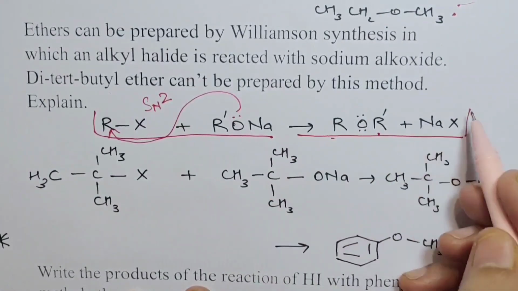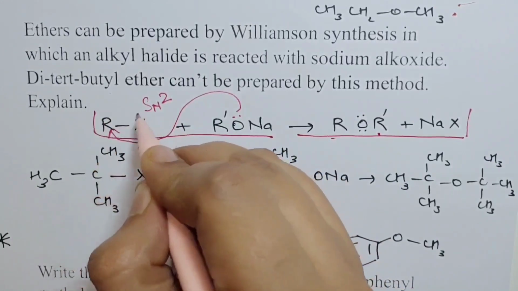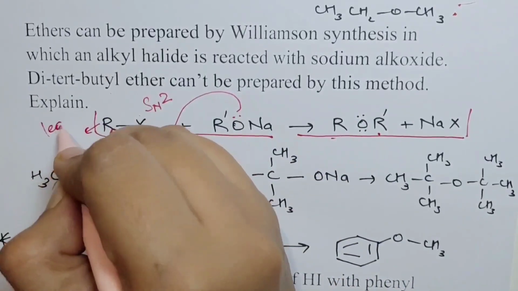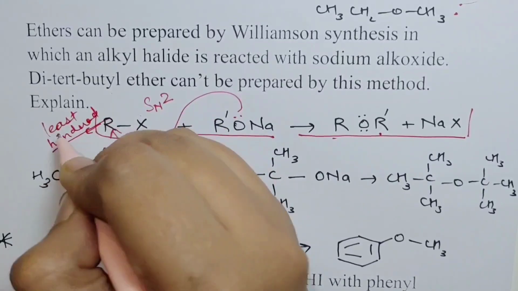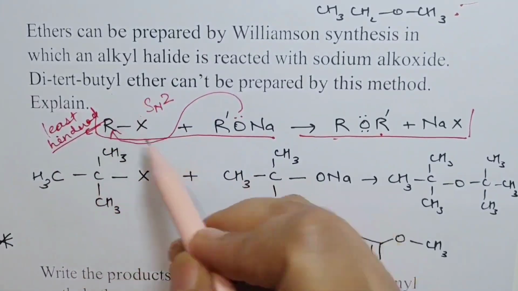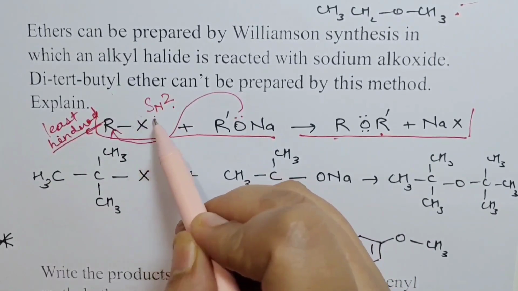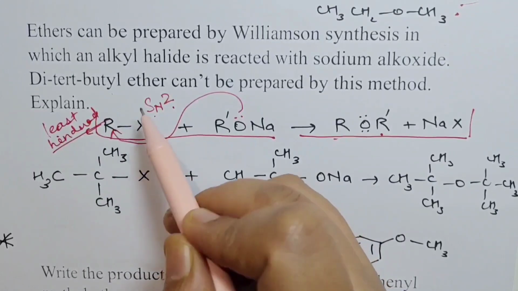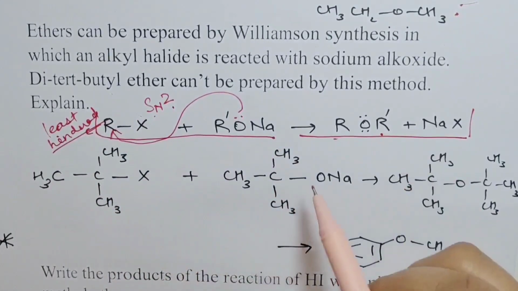Now for this to occur, because the mechanism is SN2, we have to make sure that the RX is least hindered. Okay, we learned in haloalkanes and haloarenes that SN2 mechanism occurs only when the alkyl halide is primary. That means least hindered, right? In that case only the reaction will go forward.